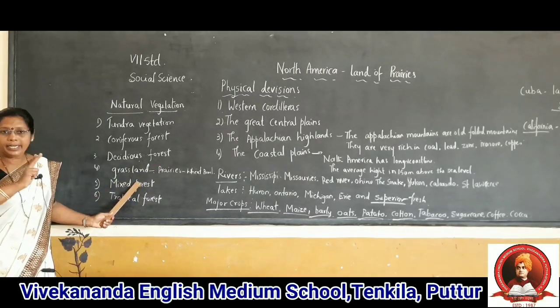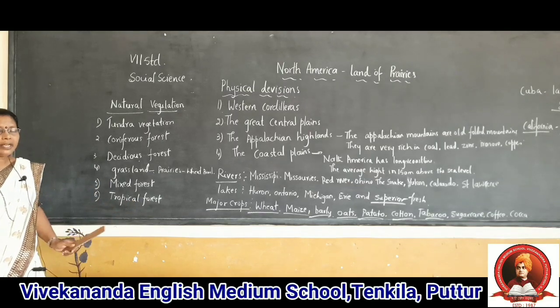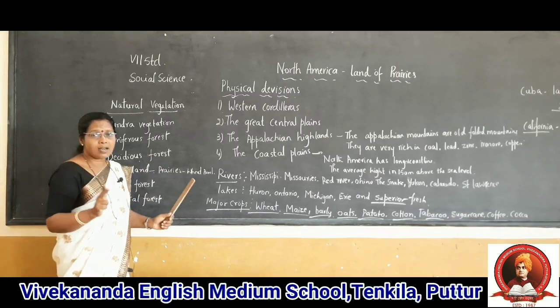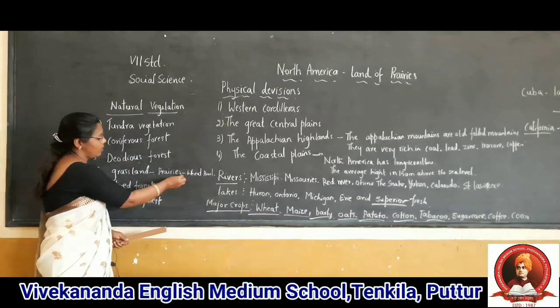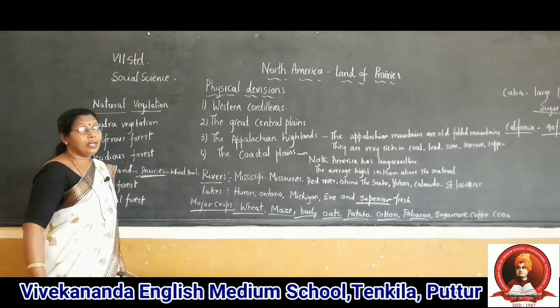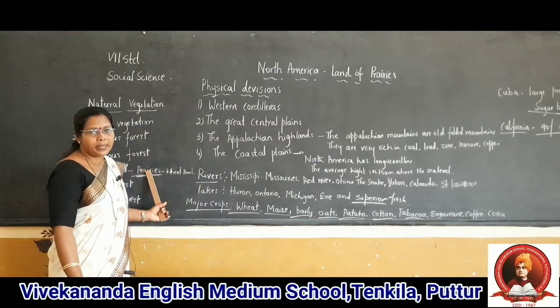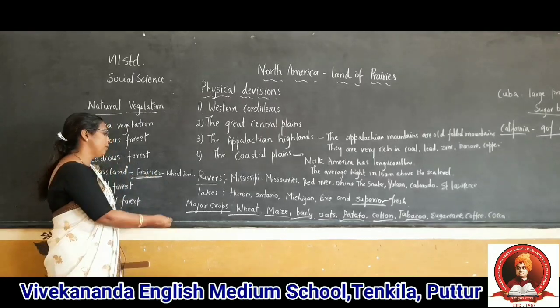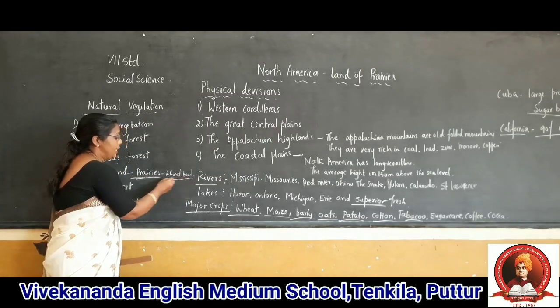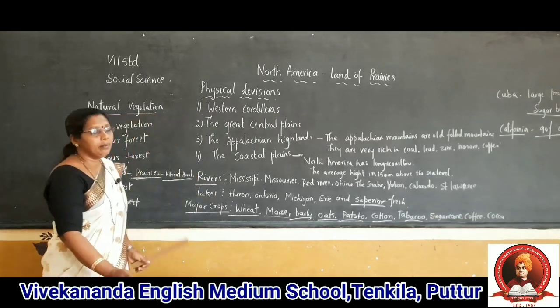Grassland. In India there is no such grassland. But in North America there is a famous grassland called the prairies. Prairie grassland dominates about 90% of North America. It is suitable for wheat growing, so it is known as the wheat bowl.